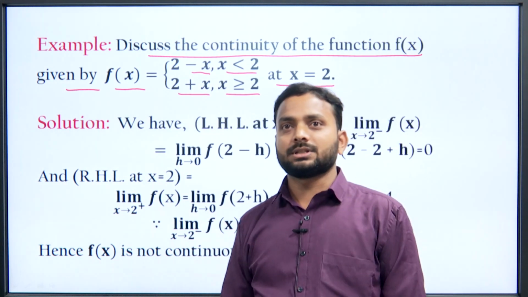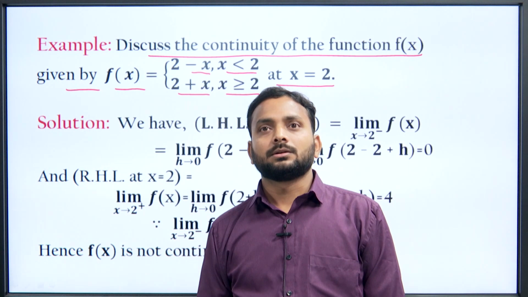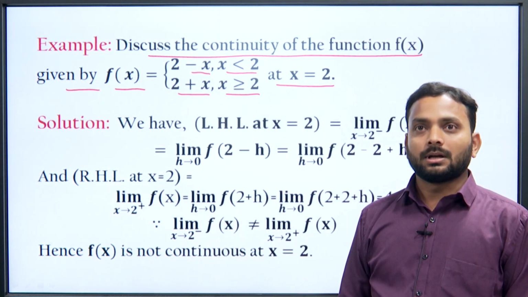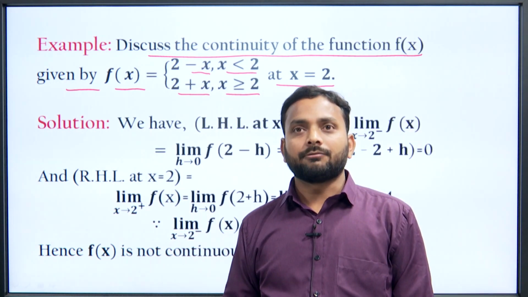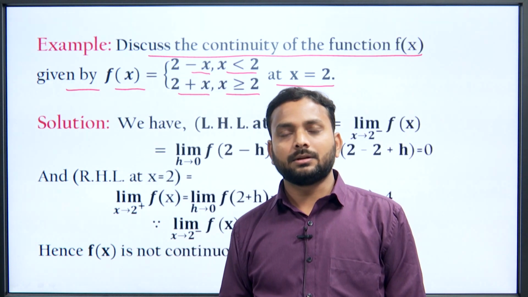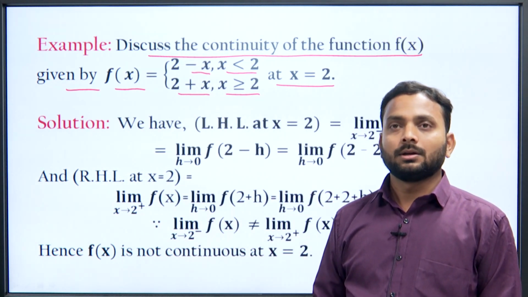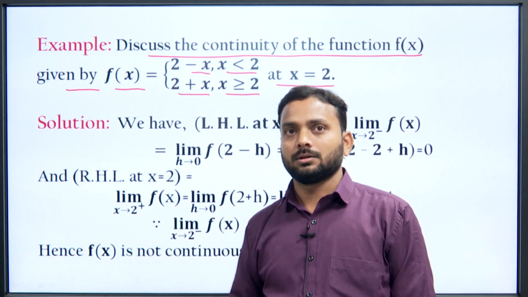So, we have to discuss the continuity of the given function at x equal to 2. We already know that for continuity we have to show that left hand limit equals right hand limit equals value of the function at that point, then our function is continuous, otherwise not.